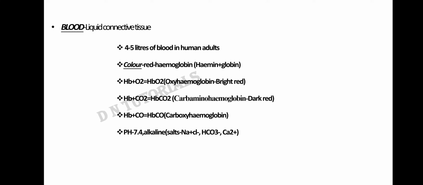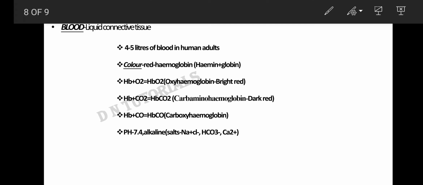Approximately 4 to 5 liters of blood is present in human adults, and the color of the blood is red because of the presence of hemoglobin. Hemoglobin is formed by heme and a protein, which is globin. So heme is a pigment and globin is a protein. Hemoglobin has an affinity for oxygen, carbon dioxide and carbon monoxide.